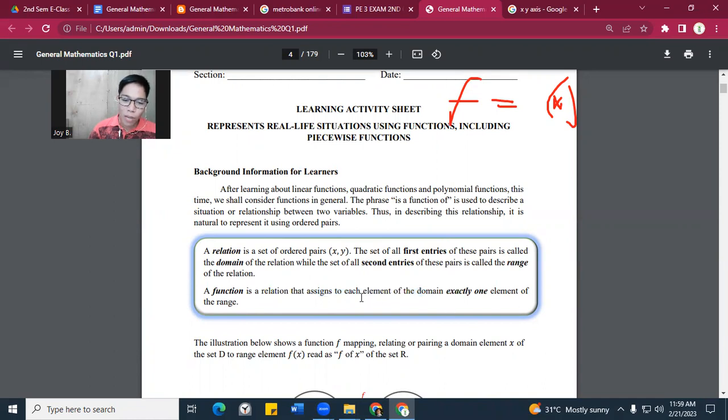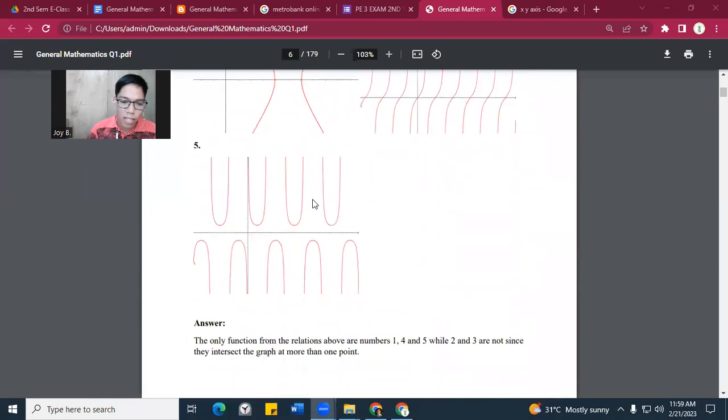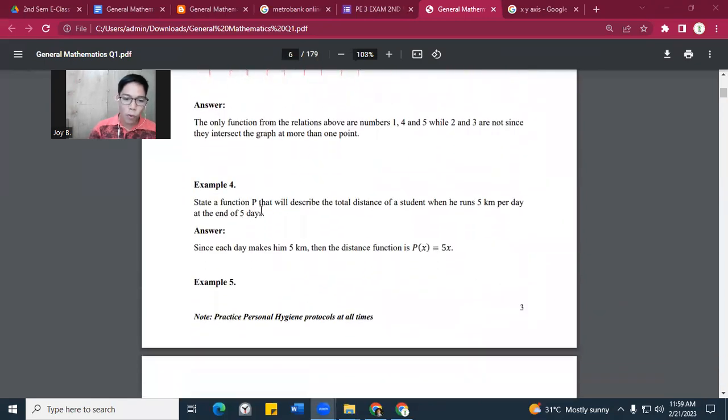So, ibig sabihin daw, meron tayong pair, x and y. This is a function once we have the domain and the range. But remember, each element of the domain is used exactly one element of the range. So, dapat isang beses lang siyang gagamitin. Okay? Now, punta tayo again sa ating next exercise, example number 4.